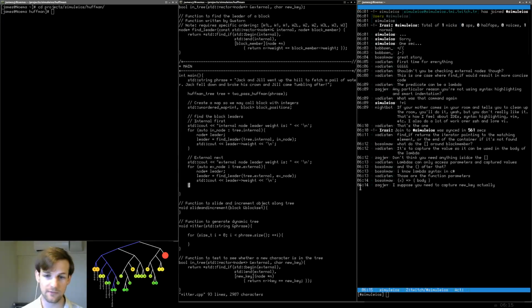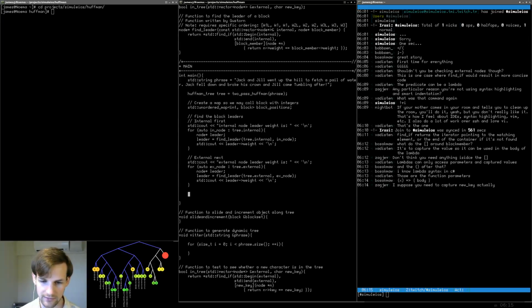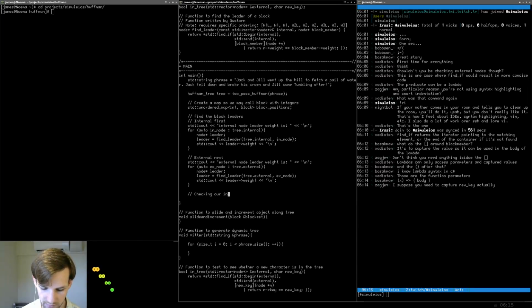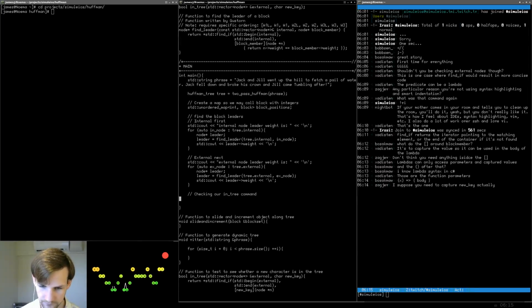So again, the phrase that we're encoding is Jack and Jill went up the hill to fetch a pail of water. So let's go down and let's do it. So checking our in tree command. So what we're going to do is, I don't know, we'll say boolean. Oh gosh. In tree check.